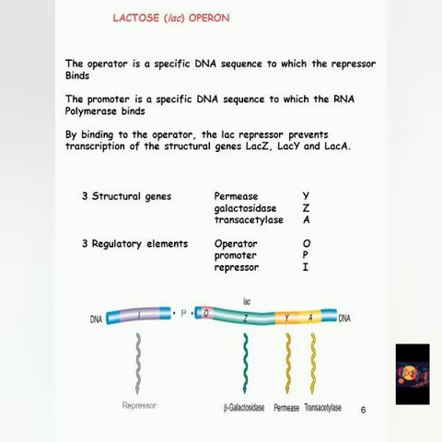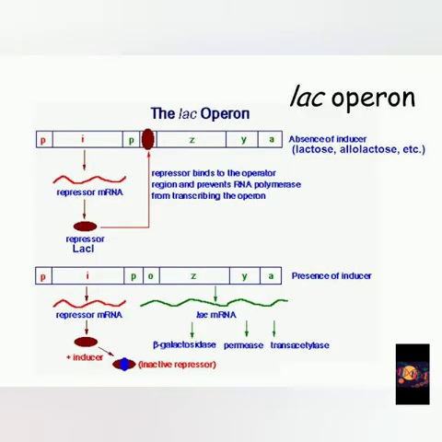This operon is a polycistronic transcript. This means multiple proteins can be produced from one mRNA transcript. As we can see in this DNA template, there are three structural genes and three regulatory elements present, which we are going to study. This is a very simple representation of the lac operon.